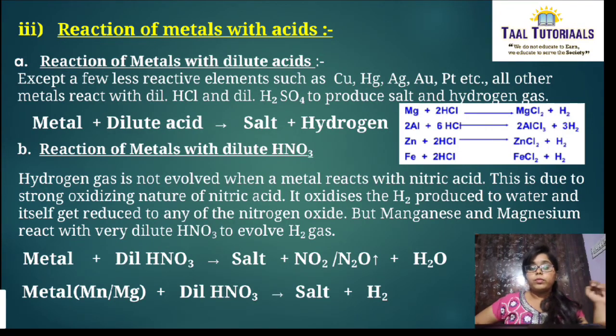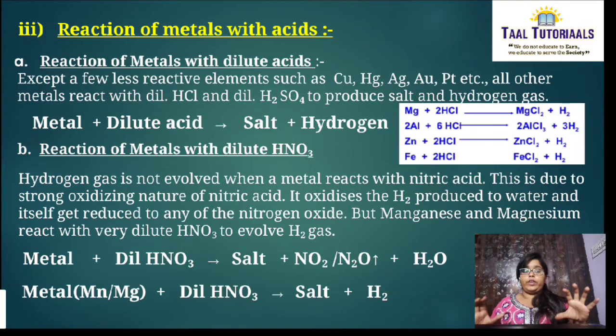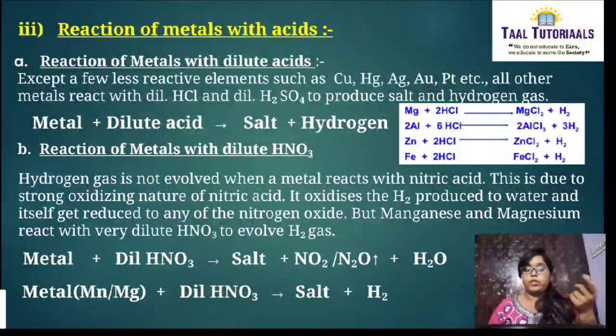Then coming to reaction of metals with dilute HNO3, that is dilute nitric acid. Hydrogen gas is not evolved when a metal reacts with nitric acid. See, in the above case you got hydrogen when reacted with dilute acid. But when you react with nitric acid, you don't get hydrogen gas. Why?